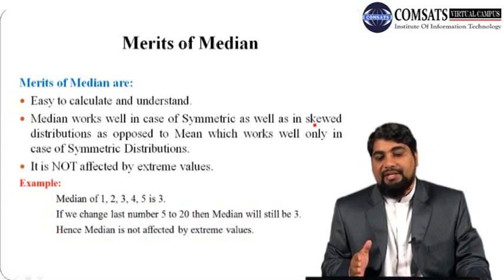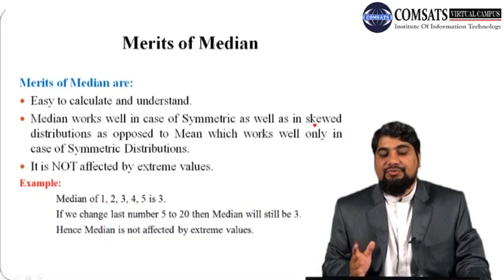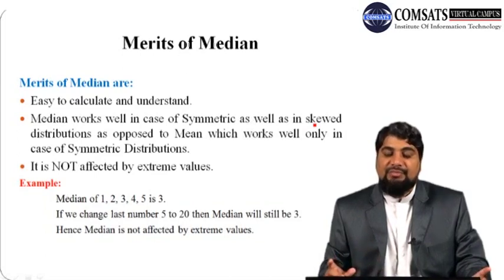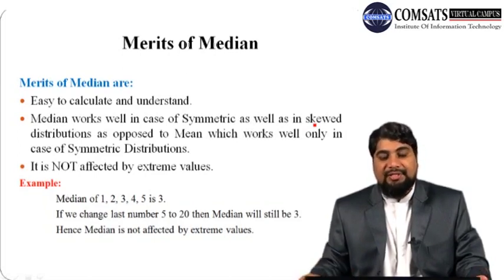But the median will work fine even if the distribution is skewed. Whether the distribution is symmetric or skewed, the median will work fine, but the arithmetic mean works well only in the case of symmetric distributions.